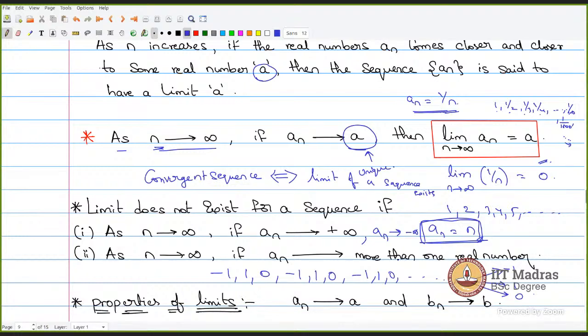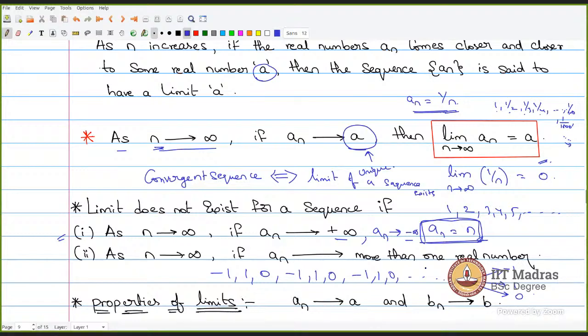Sir, when the limit value goes to 0, does that mean the limit does not exist? No, 0 is a real number. I haven't mentioned that here, right? Either plus infinity or minus infinity, or it is tending to more than one real number. Those are the only cases. So if we find the limit from the right hand side and left hand side and the answer goes to 0, that means the limit exists and the value is 0.